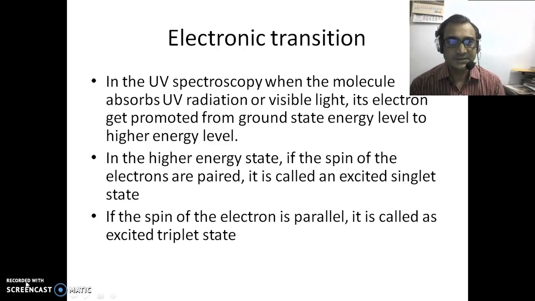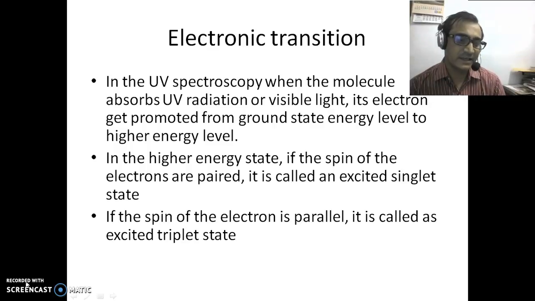What is electronic transition? In UV spectroscopy, when the molecule absorbs UV radiation or visible light, its electrons get promoted from ground state energy level to higher state energy level. If in the higher energy state the spins of electrons are paired, it is called excited singlet state. If the spins of electrons are parallel, it is called an excited triplet state.